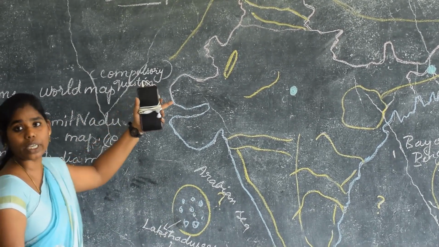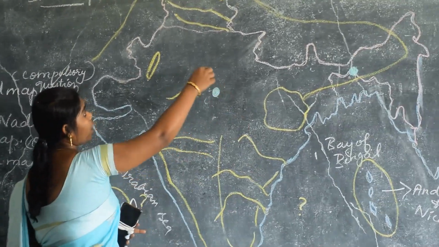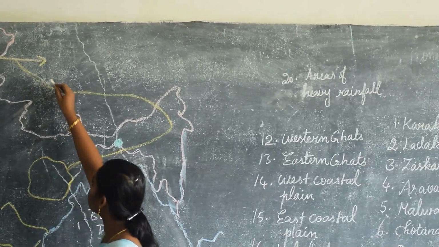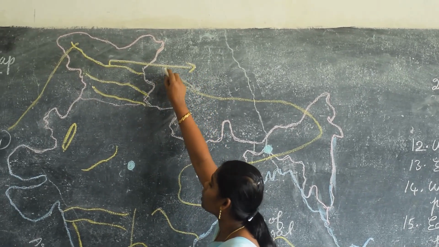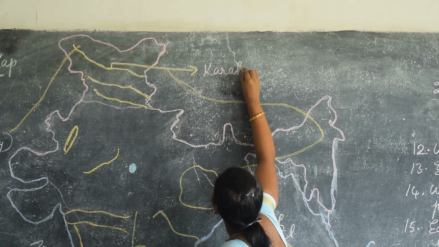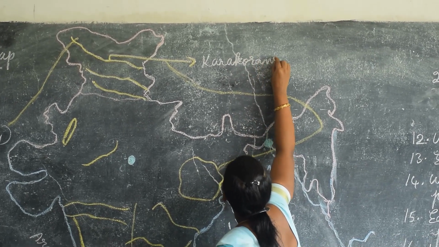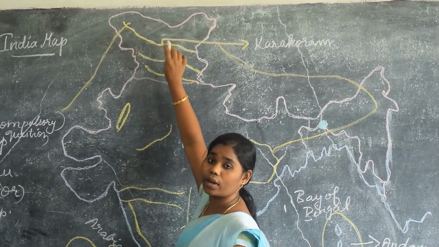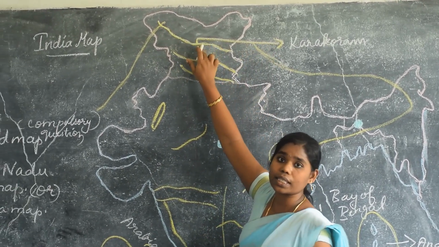Next, we are going to see the ranges. Yes, what are the ranges we are going to see now? One is the Karakoram. See here, I am marking this arrow mark. This arrow mark indicates what range? Karakoram. While writing these ranges, you have to draw a line like this.